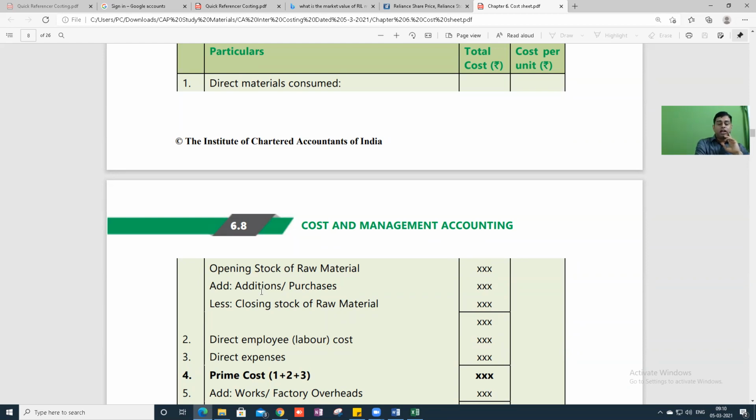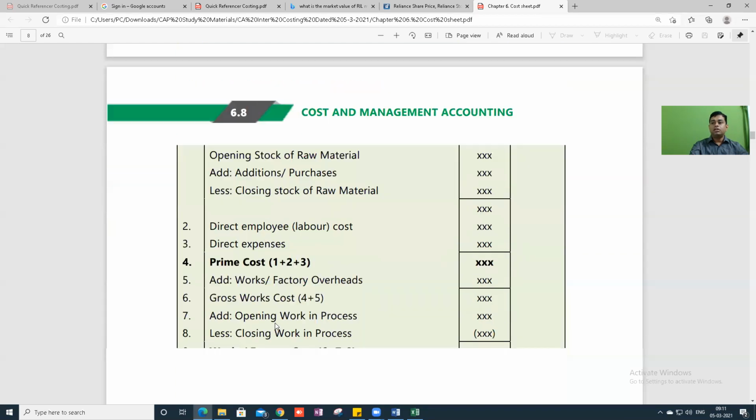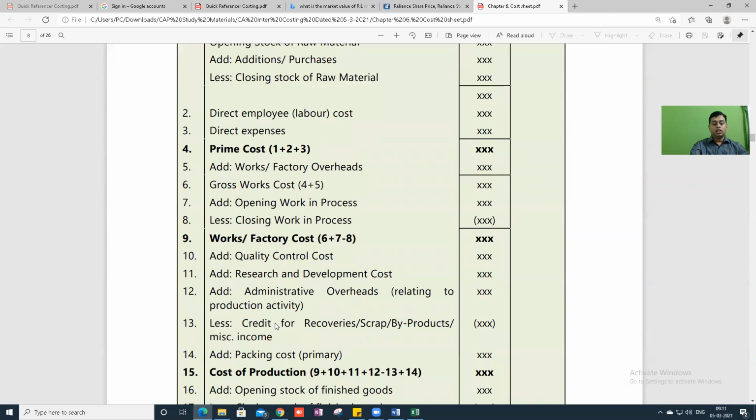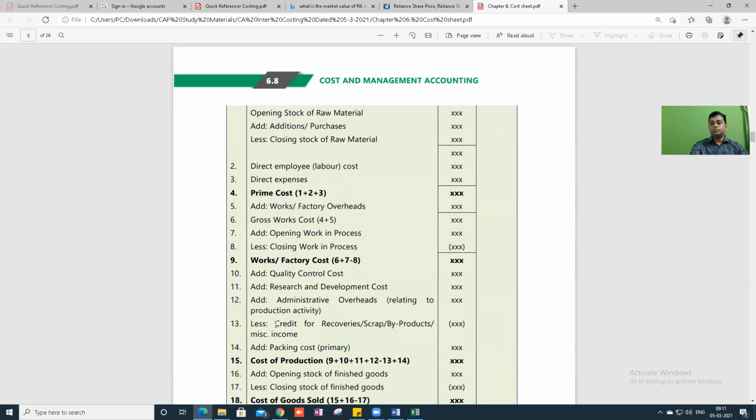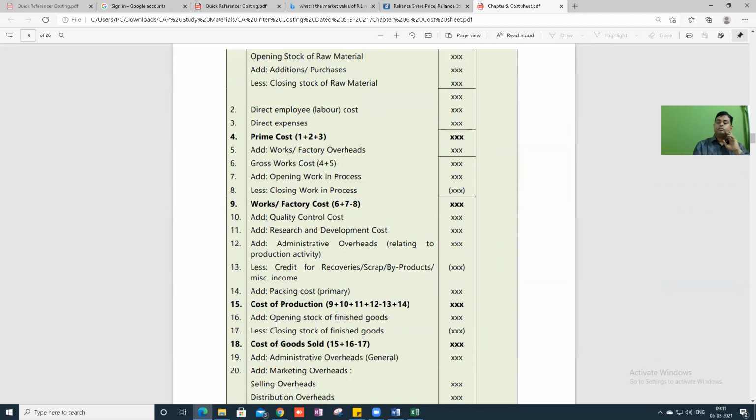Under that, write down 1. Direct materials consumed. What is the first item? Direct materials consumed, underline.